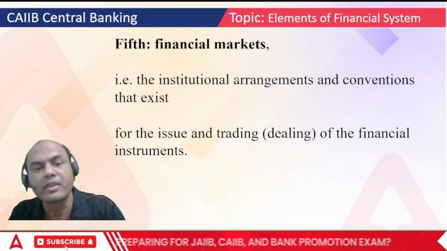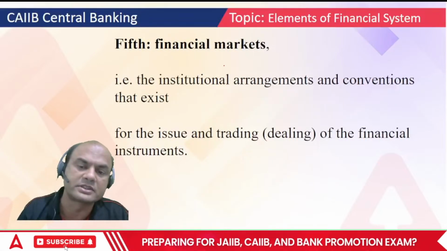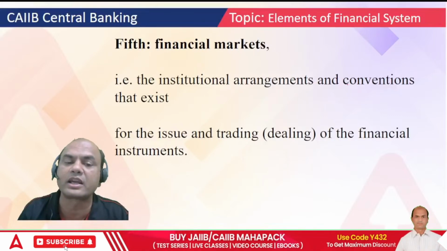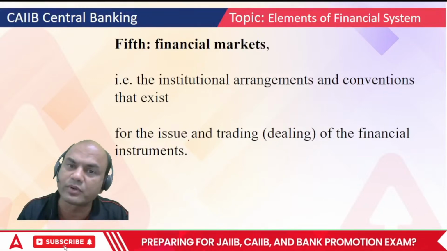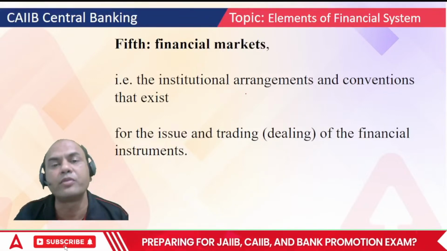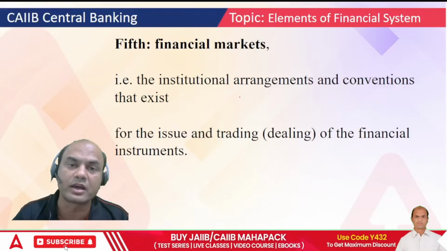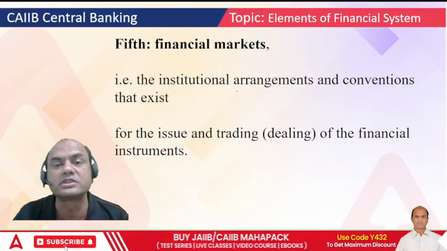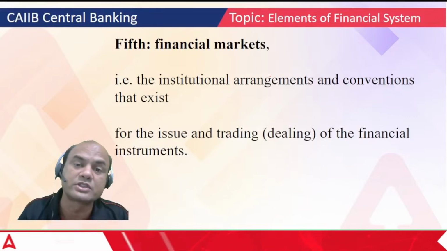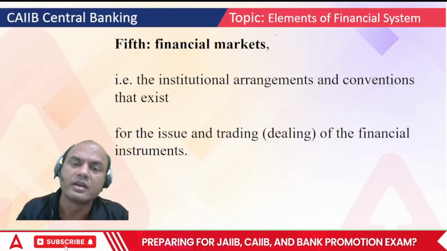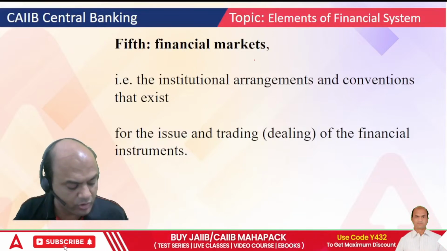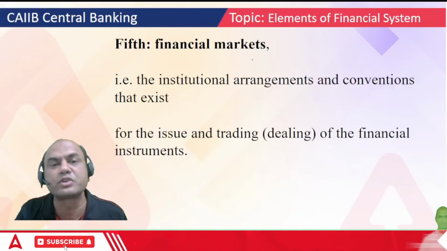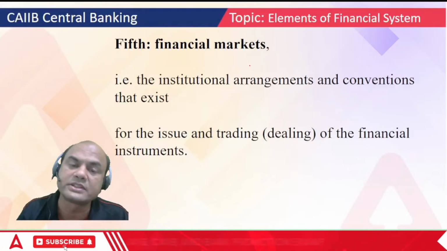Okay. Fifth is financial markets: the institutional arrangements and conventions that exist for the issue and trading, or dealing, of financial instruments. Like I was talking of FD, stocks, shares, bonds. These are all financial instruments, but these instruments need to be issued by somebody. So these are issued by whom? These are issued by those specific institutions.